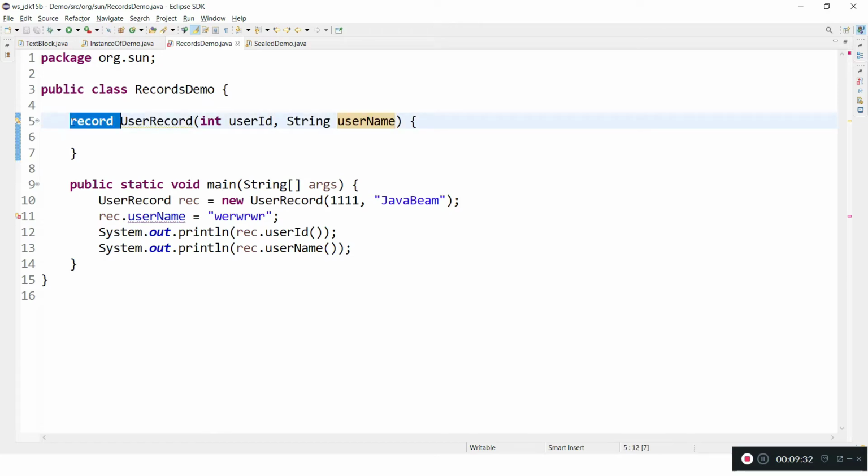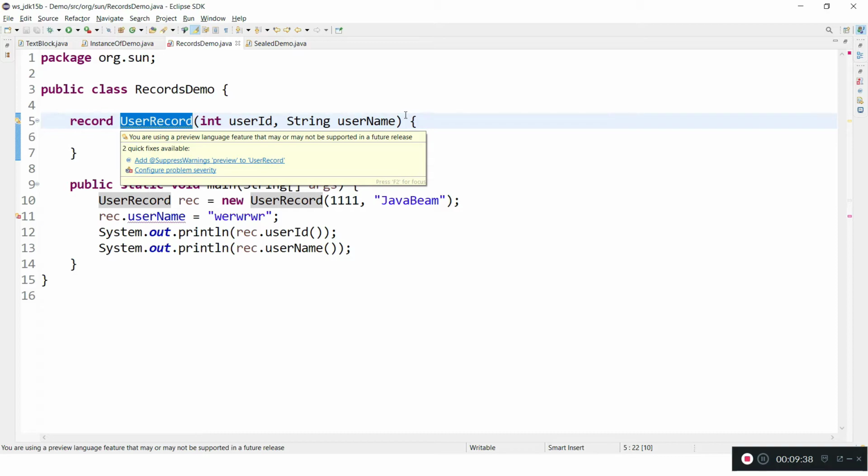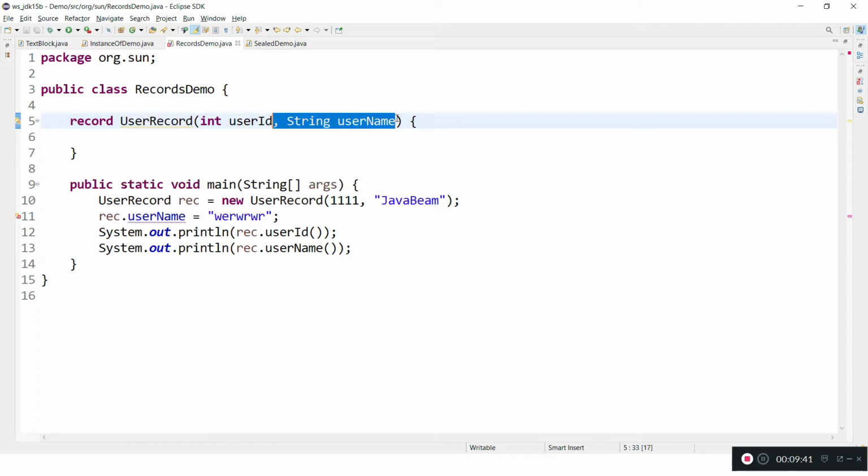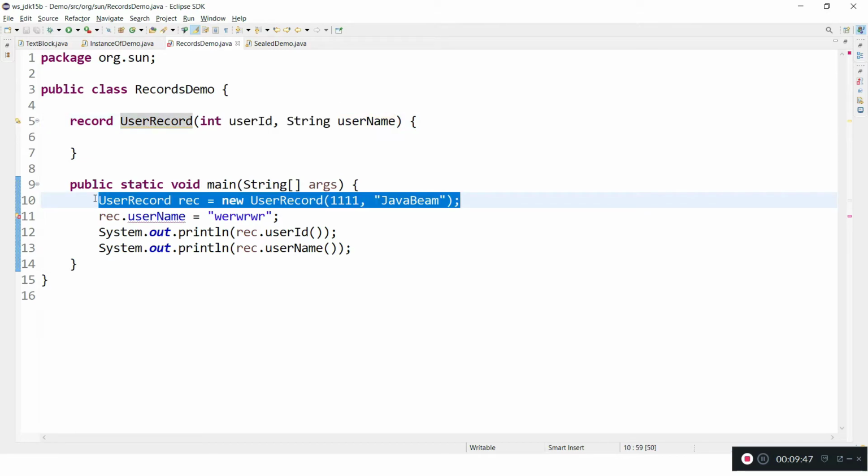When you use record to create a class, the parameters will be passed as part of the constructor. Let's see how we create an object for a record. This is similar to normal Java objects. Using the new keyword, we create the record object, and we pass this data as part of the constructor.